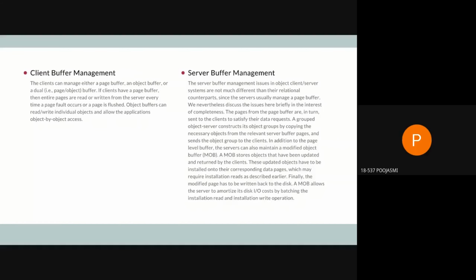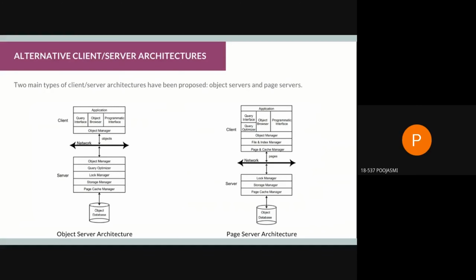And in the page servers, the unit of transfer between the servers and the clients is the physical unit of data, such as a page or a segment, rather than the objects. Earlier studies favored the page server architecture over the object server architecture.